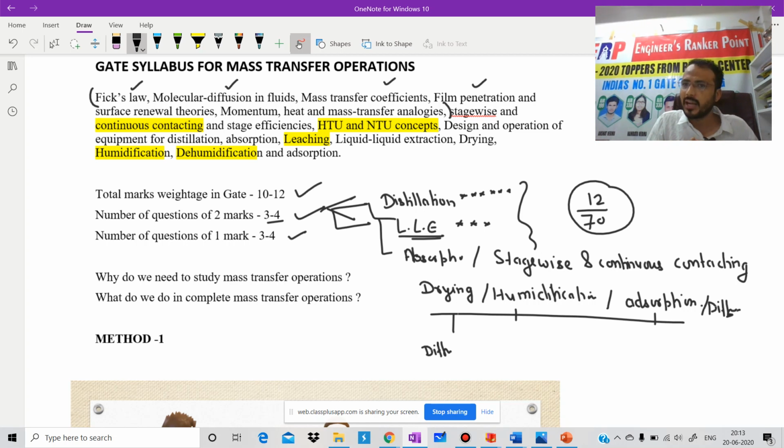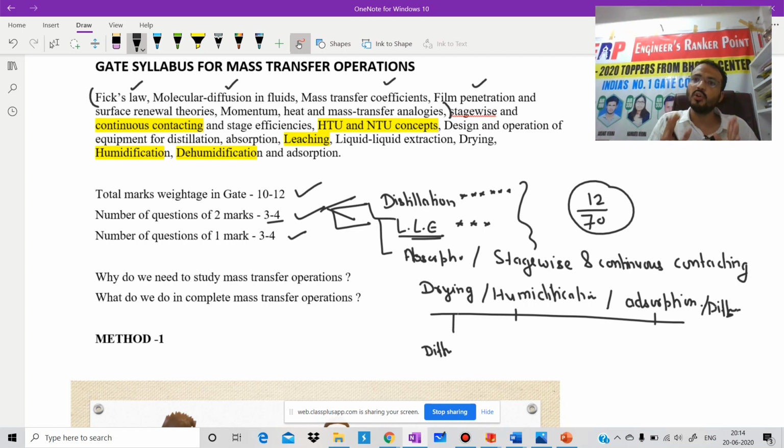We have two types of analogies: first is Reynolds analogy and second is Chilton-Colburn analogy. From Chilton-Colburn analogy, J factors are very important. In GATE 2017 they asked a 2 marks question. In GATE 2001 they asked one question on for which section Reynolds analogy is applicable, and in most books the answer to that question is given wrong. So we need to take care of each and everything.